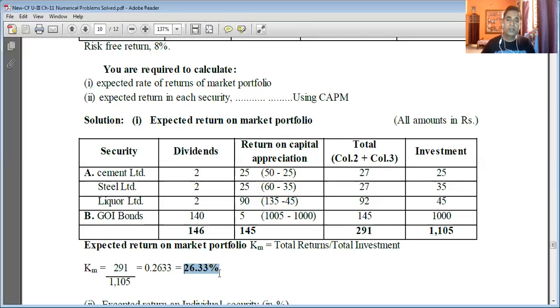So the expected return on market portfolio KM is 26.33%. I repeat, we have answered the first question. You are required to calculate the expected rate of return on market portfolio. So the expected rate of return on market portfolio KM is 26.33%.